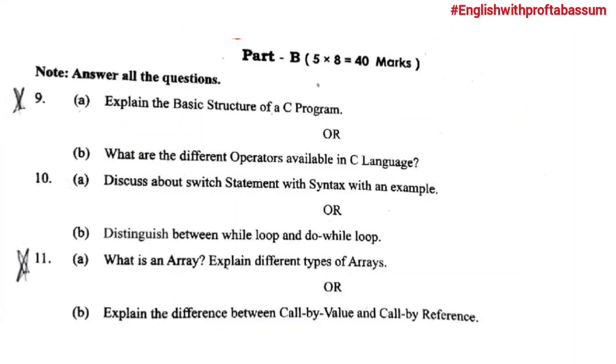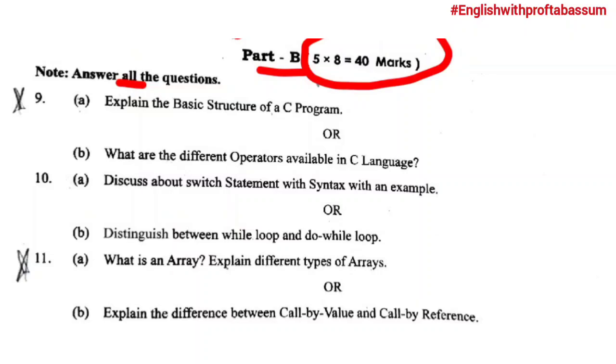Now let us see part B. In part B, you need to answer all the questions. From every unit, you'll get one long answer. And in every long answer, you'll have 2 options, A and B, like that. So each question carries 8 marks. So a total of 40 marks you can get.